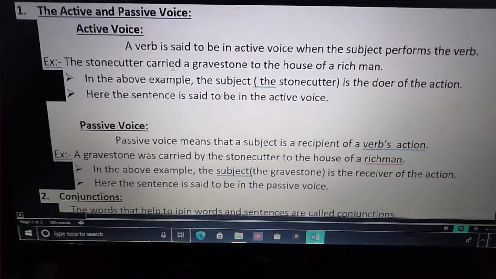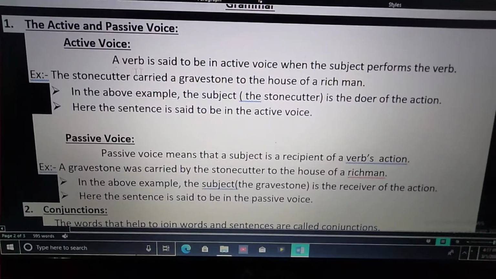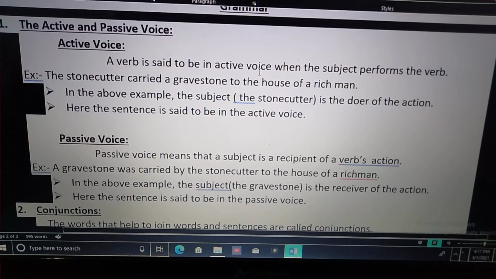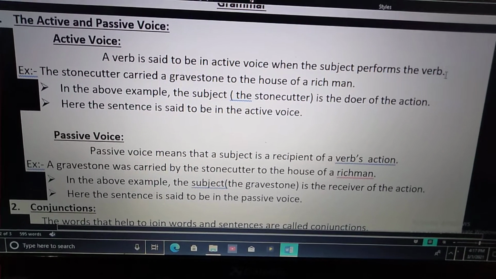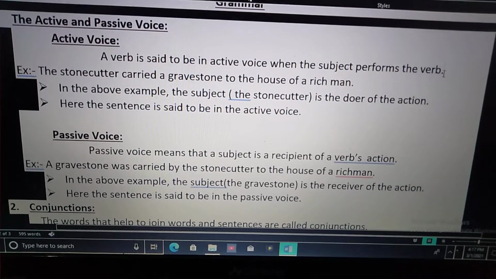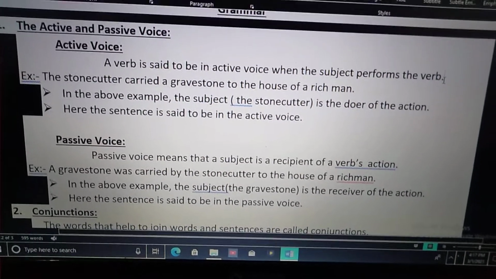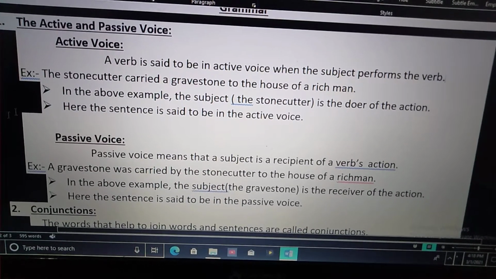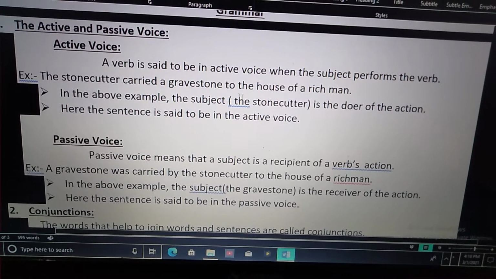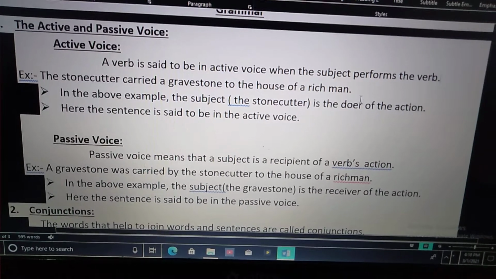What is the active voice? A verb is said to be in active voice when the subject performs the verb. So when the subject performs the verb, then that verb is said to be in active voice. For example, the stone cutter carried a gravestone to the house of a rich man.